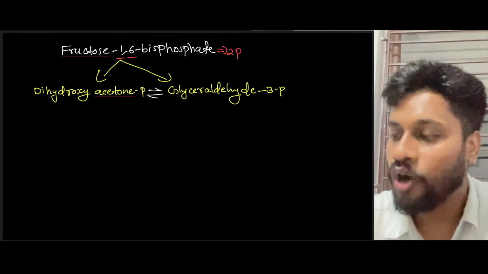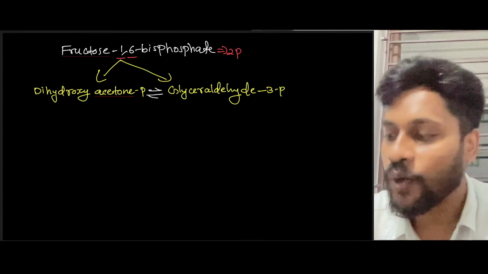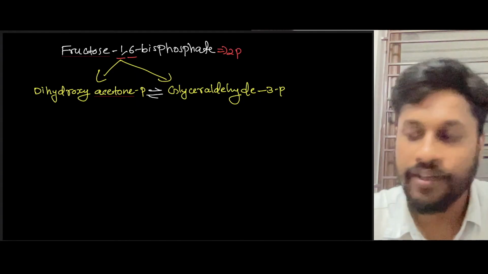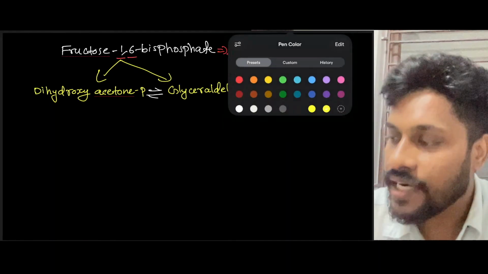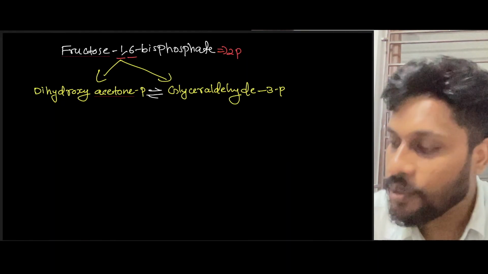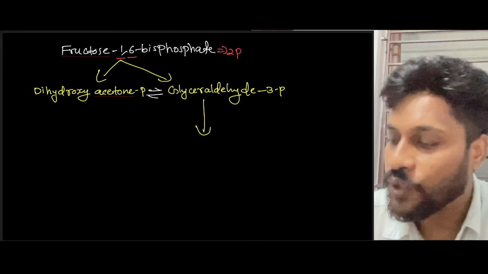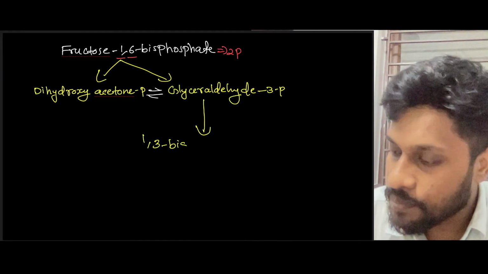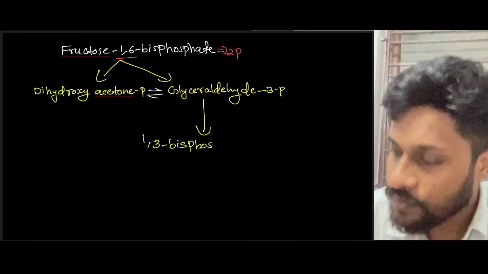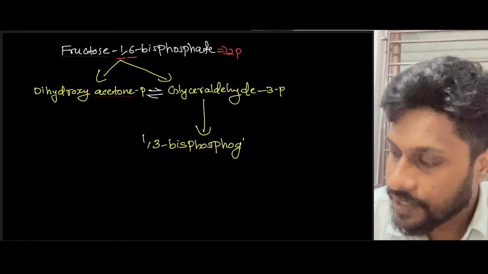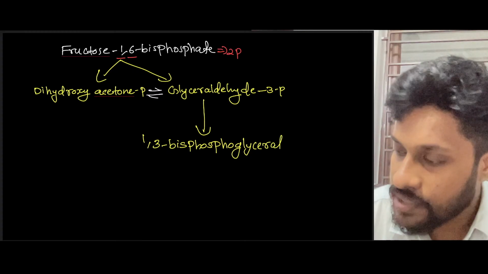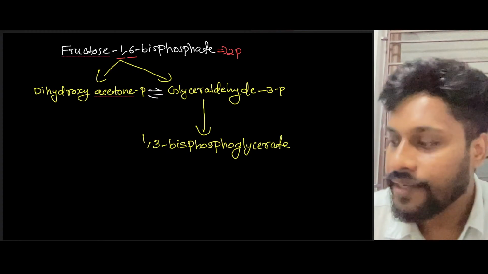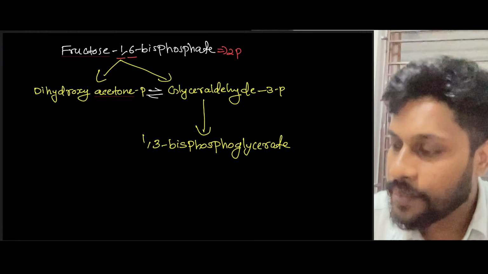Now, later what happens, guys? This compound is dividing into two, that is dihydroxyacetone phosphate and glyceraldehyde 3-phosphate. Later, this glyceraldehyde 3-phosphate will be converted into 1,3 bisphosphoglycerate. So during this time, what happened, guys?